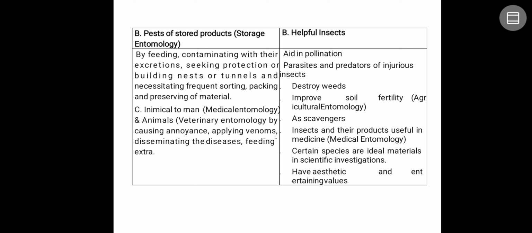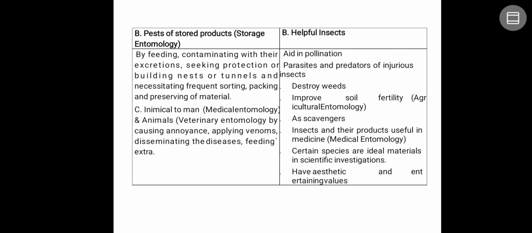Many of the insects are going to improve the soil fertility. So it comes under, again, agricultural entomology. Some are going to act as scavengers. So insects and their products are useful in medicines also. That is called medical entomology again. Like it may be bee venom, okay, or it may be some of the maggots.